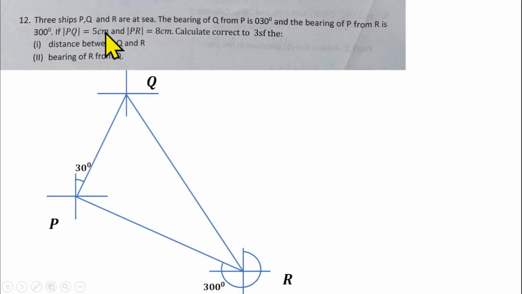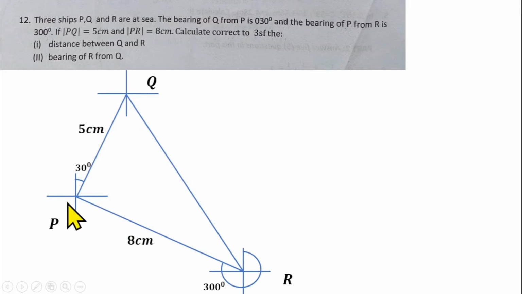And what can we do? They said line PQ is 5 centimeters, and P to R is 8 centimeters. So you should know that this line is meant to be longer than this line when you are drawing your diagram. Then you have to calculate, correct to 3 significant figures, the distance between Q and R, which is here. And we cannot find that side unless we have an angle in this triangle, which we don't have yet, because we already have 2 sides given. So where can we get an angle inside this triangle?